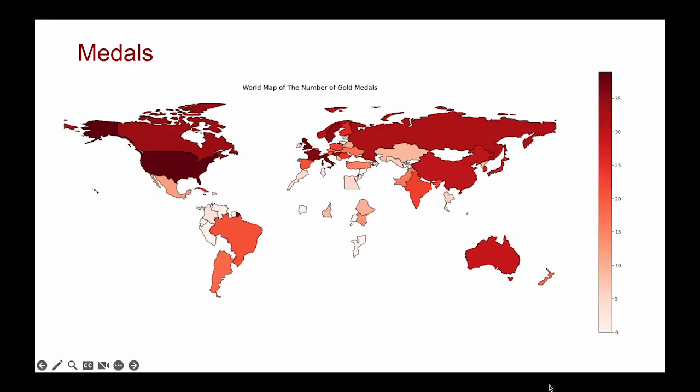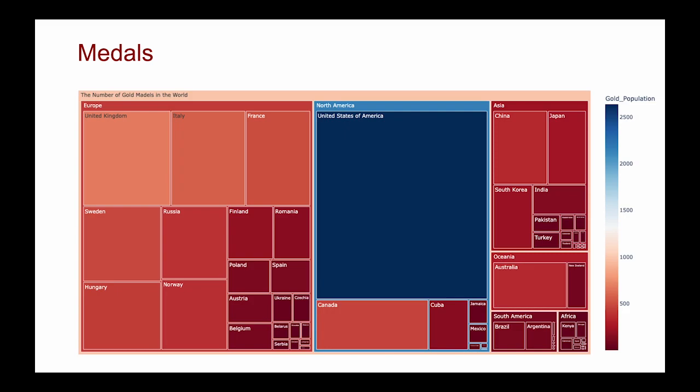Then I use GeoPandas and MapClassify to draw a world map to show the distribution of gold medals every country wins. It's obvious that Africa wins the lowest number of gold medals, but we still cannot see clearly which continent wins the highest number of gold medals. Therefore, I then use GeoPandas, GeoPlot, and the Plotly library to draw a tree map to see the distribution of gold medals each country wins more clearly.